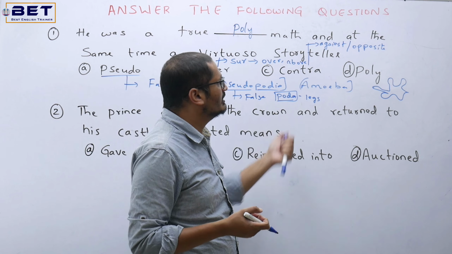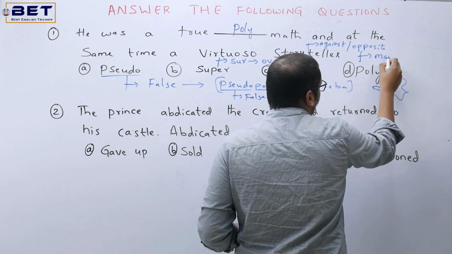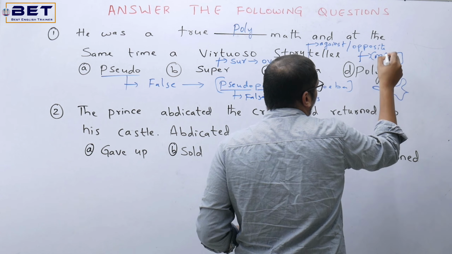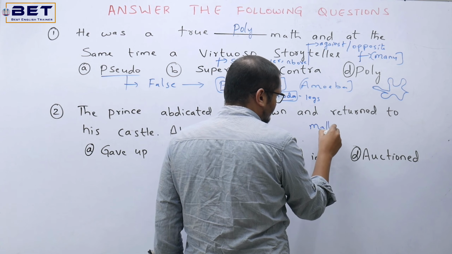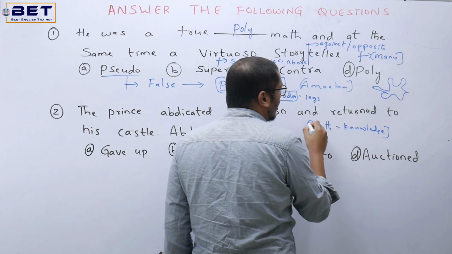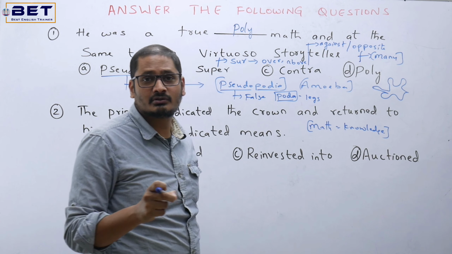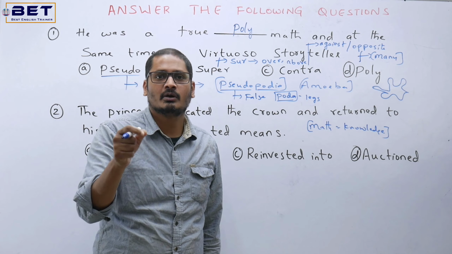Okay. Now see the third one, it's altogether poly. Now what is poly? Poly can be many. Whenever you come across a word called poly, that's altogether many. Now here we have math. What is math? Math can be very simply knowledge. So who is a polymath? Polymath is a person who has great knowledge on various fields. That person we are generally calling as polymath.